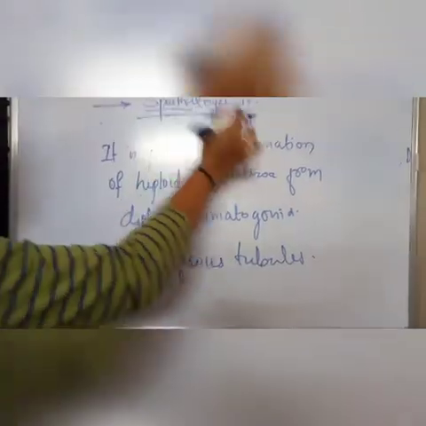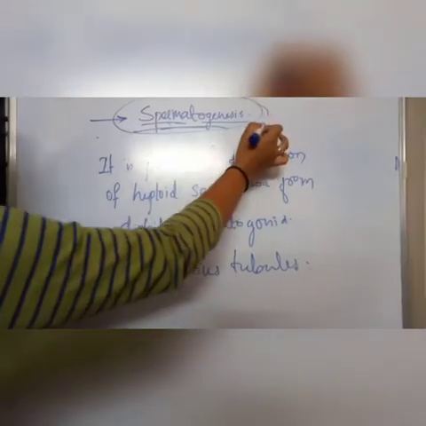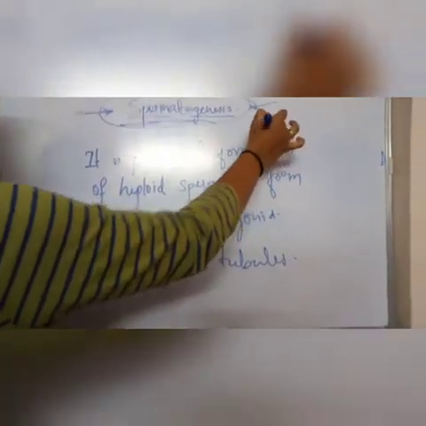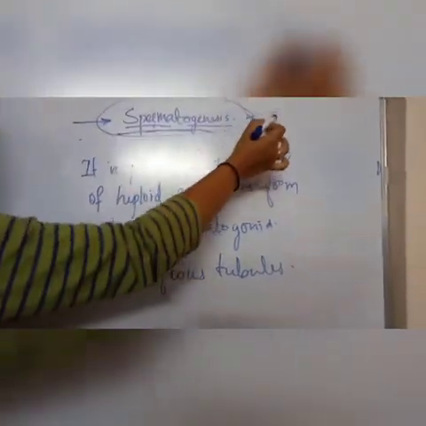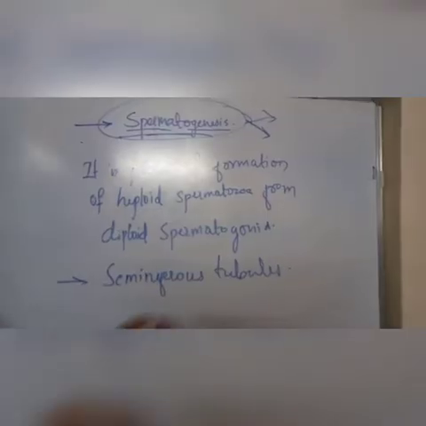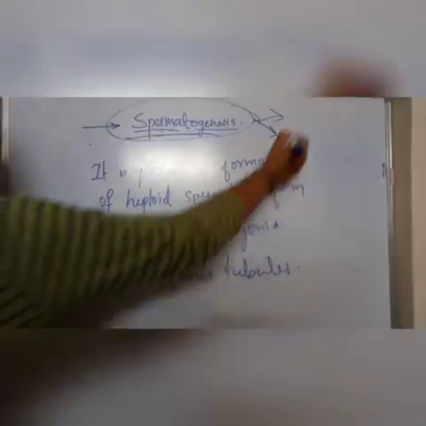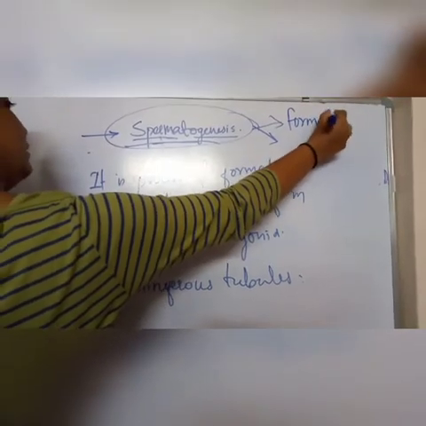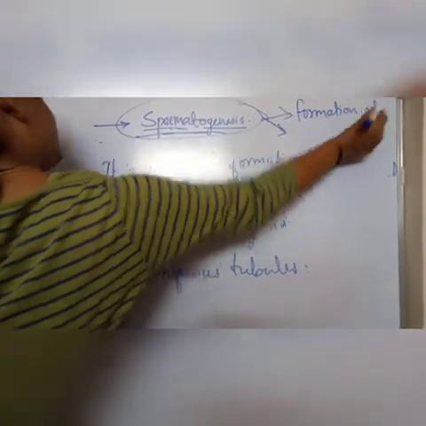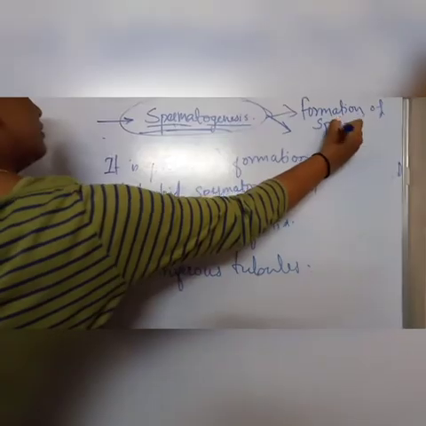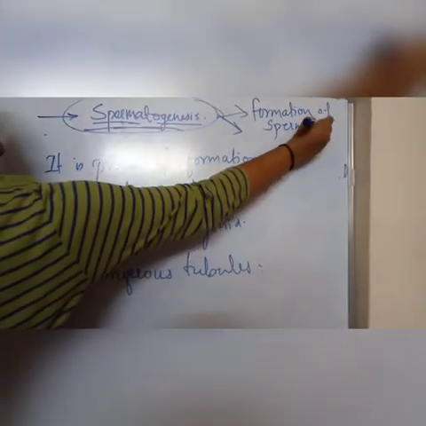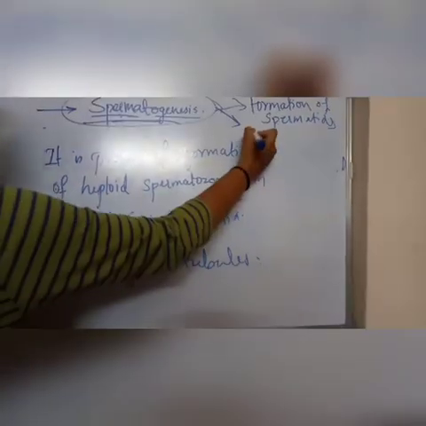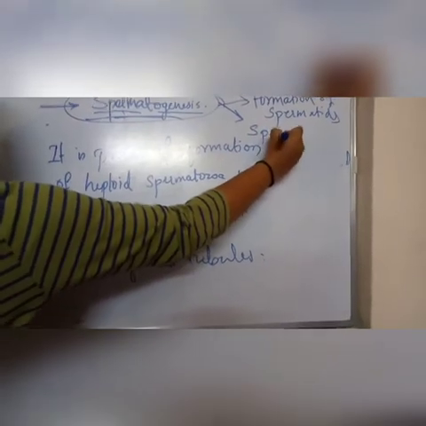Spermatogenesis is divided into two stages. That is, one is the formation of spermatids. Next one is the spermiogenesis.